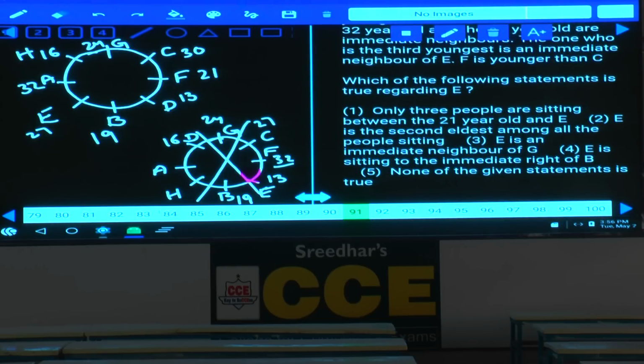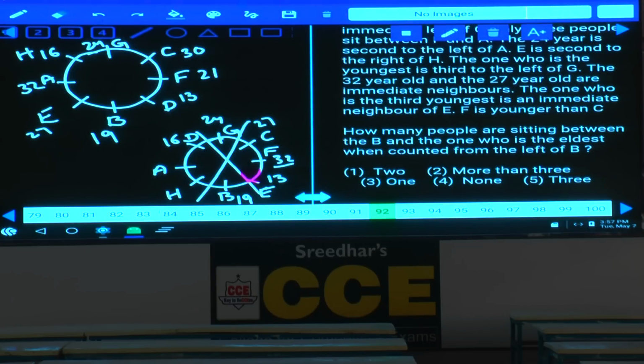Question number 91. Which of the following statements is true regarding E? Three people are seated between the 21-year-old and E, that is ruled out. Then, E is the second eldest among all the people. Is it true or false? That is false. Second eldest is C but not E. And E is an immediate neighbor of G. E and G are not adjacent, that is also false. And E is seated to the immediate right of B, this is also false. So none of the given choices, that is choice 5.